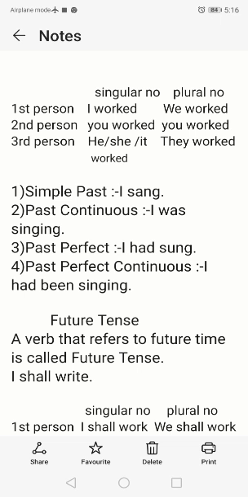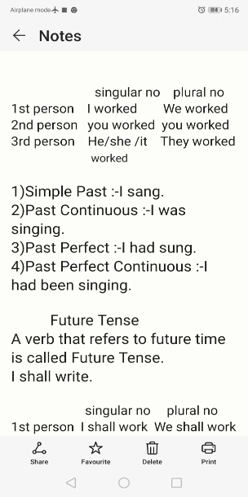In past continuous, I was. In continuous, we have to add the be form. Since the sentence is in past tense, we have to use was. Suppose the subject is we or they, then we have to use were: we were, they were, you were.